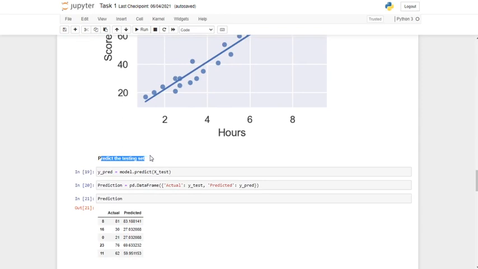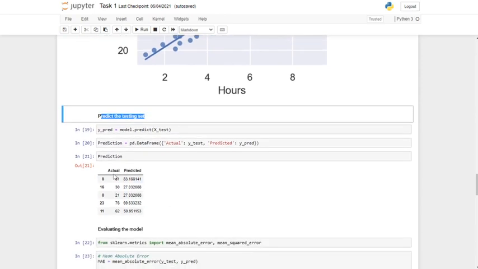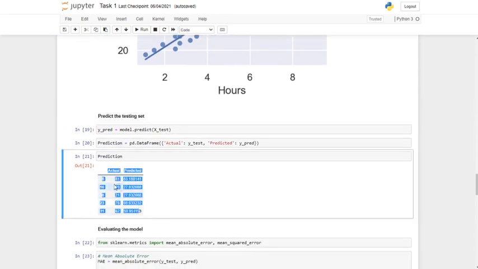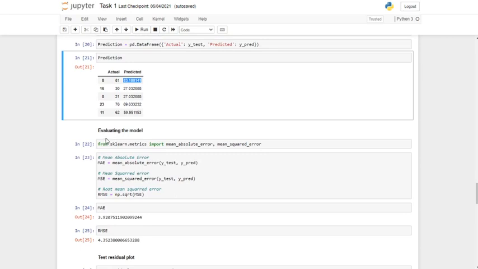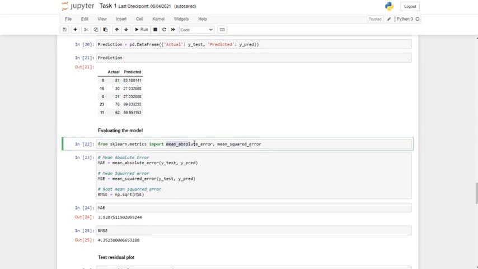Now we'll predict the testing set. This table shows the actual and predicted y values, which are the actual and predicted scores of a student. This is the actual score and this is the prediction given by our model. Now we will evaluate the model on the basis of two metrics, which are mean absolute error and mean squared error.